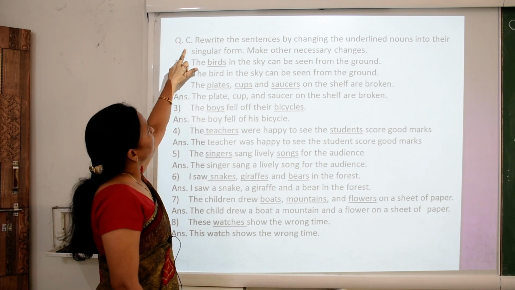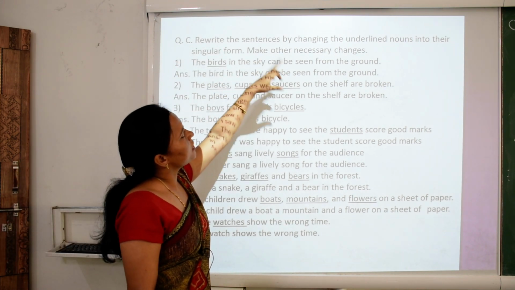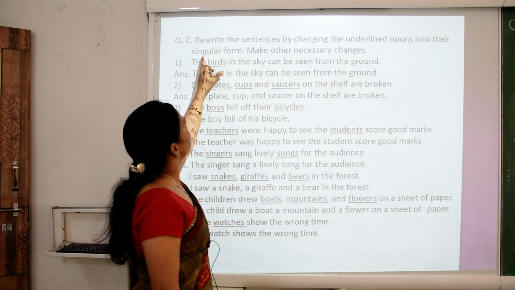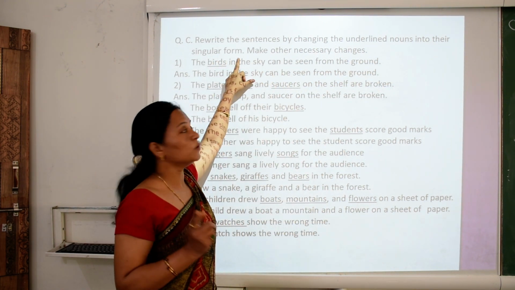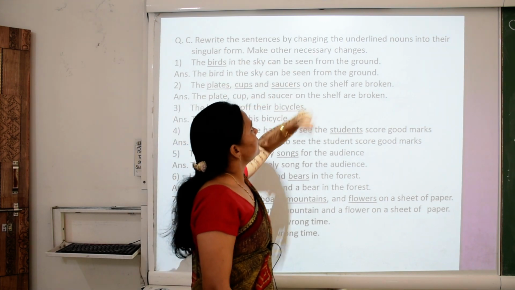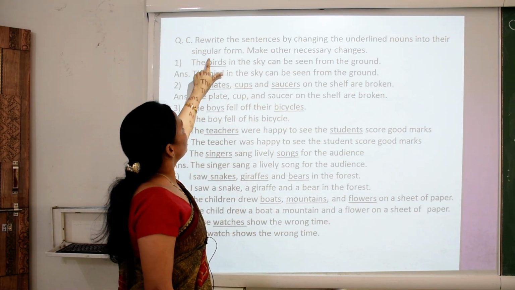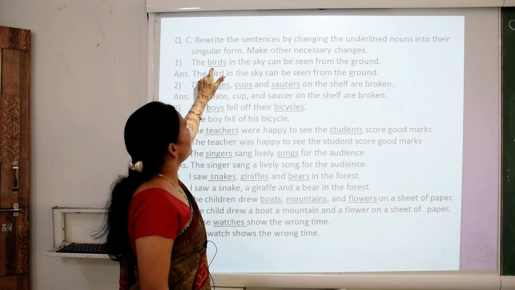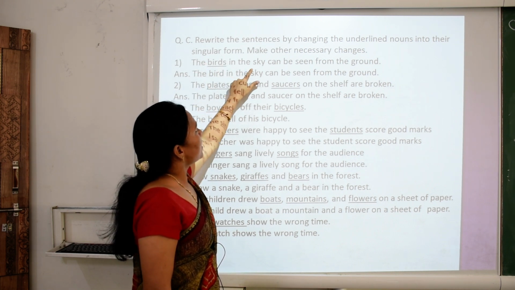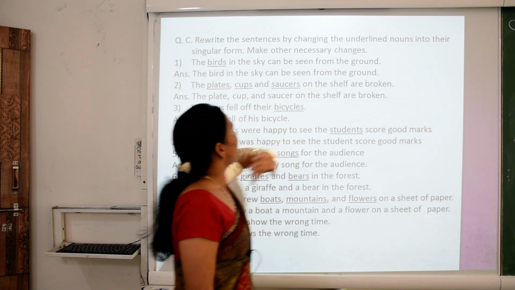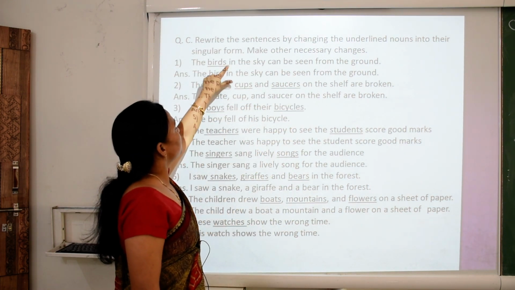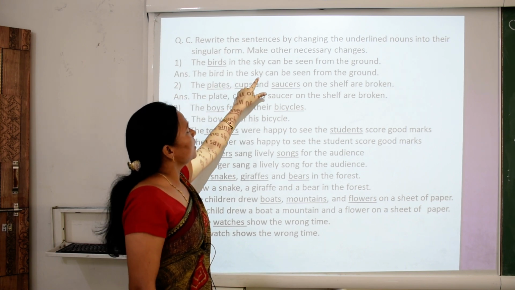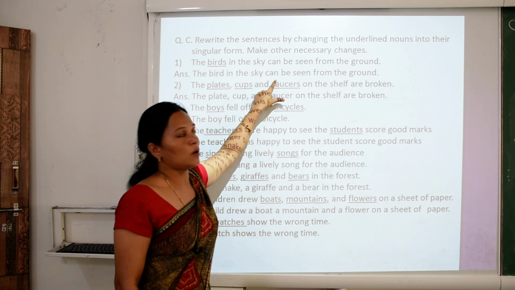Question C. Rewrite the sentences by changing the underlined nouns into their singular form. Make other necessary changes. The birds. Birds, what is birds? Birds is a plural noun, plural number, more than one bird. The birds in the sky can be seen from the ground. Change into singular form. Birds become bird. The bird in the sky can be seen from the ground.